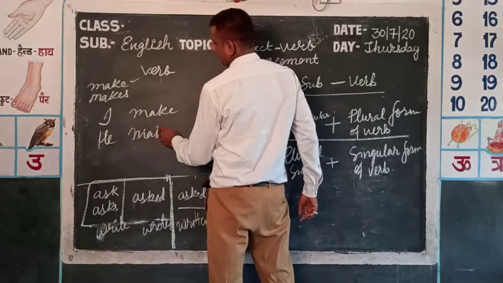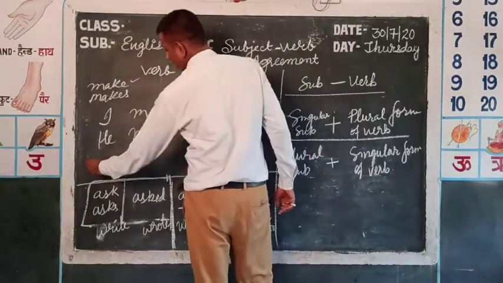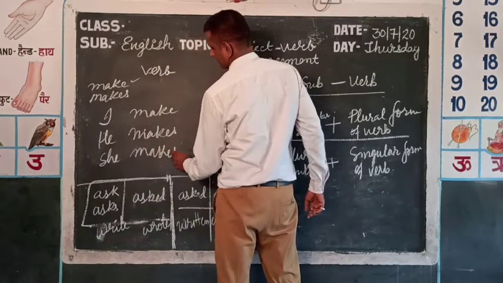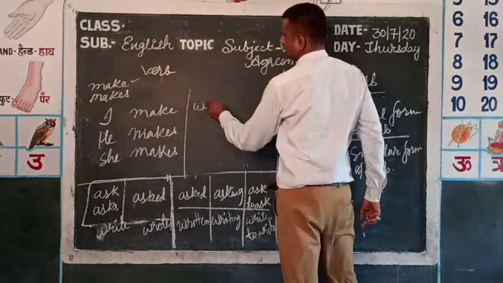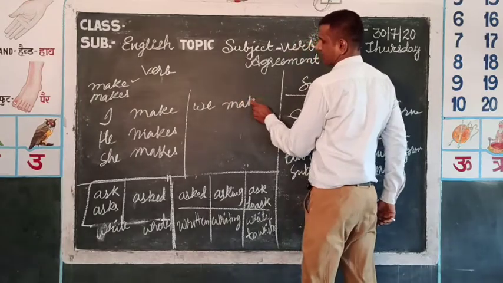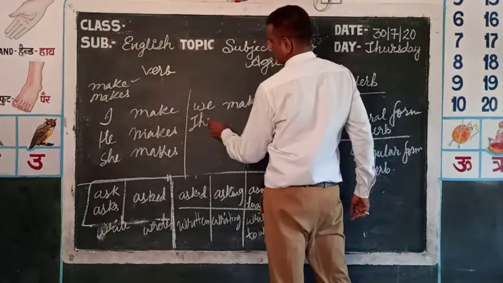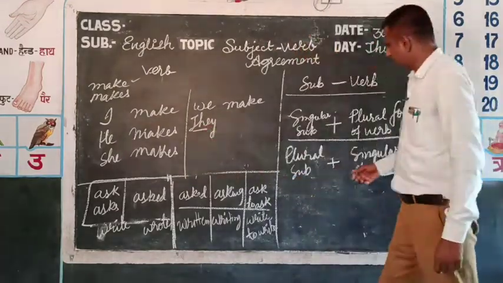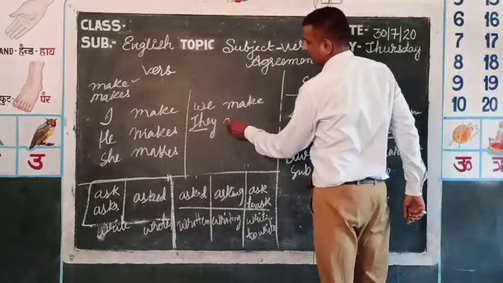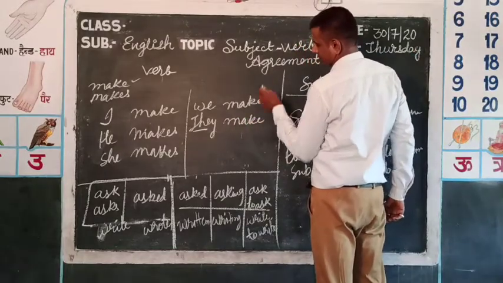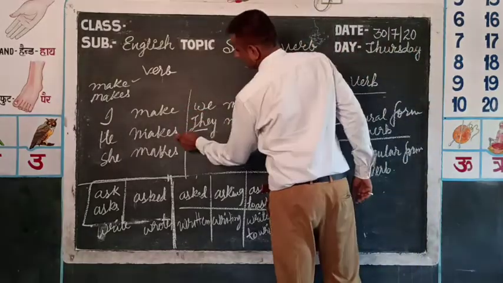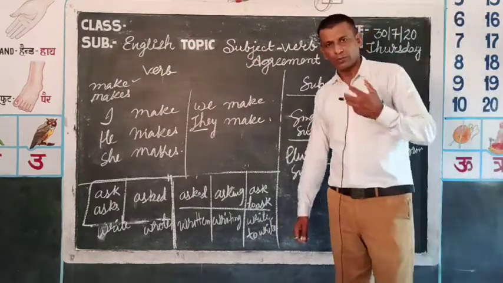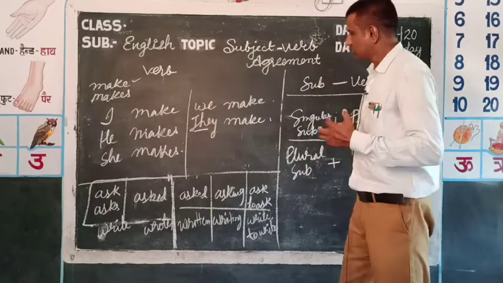So we write he makes or she makes. We make. They is plural, so a plural subject takes the singular form of verb, they make. These are the agreements according to the singular or plural number of the subject.